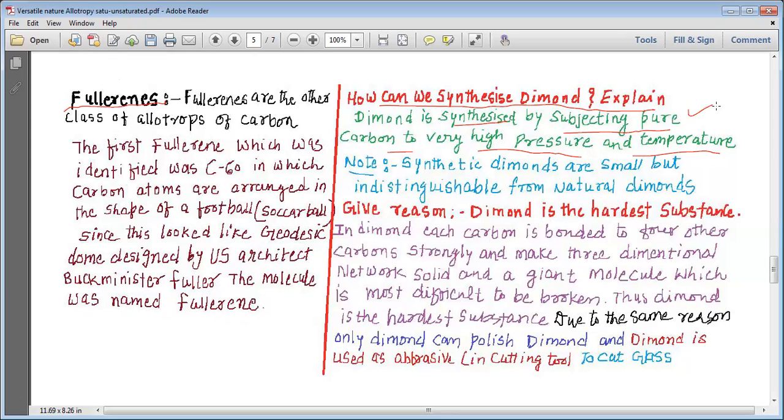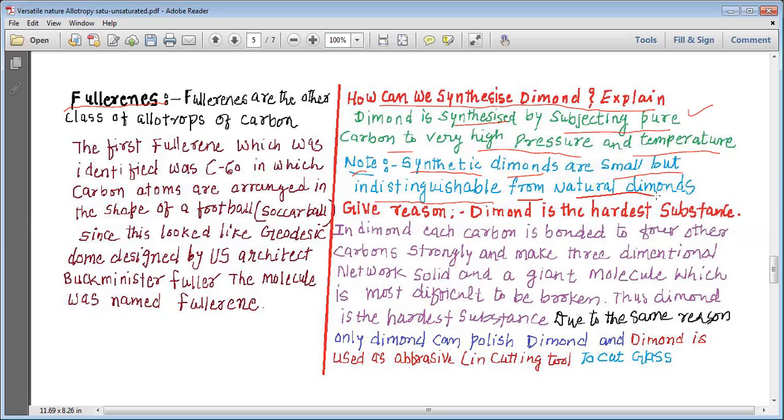It simply means that we can prepare diamond by giving a huge amount of pressure and a very high temperature to the pure carbon. Note an important thing about diamond: synthetic diamonds are small but